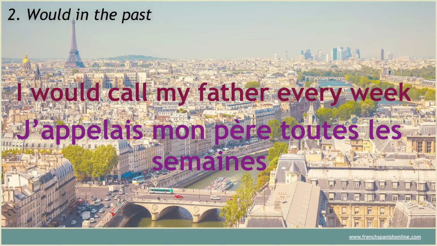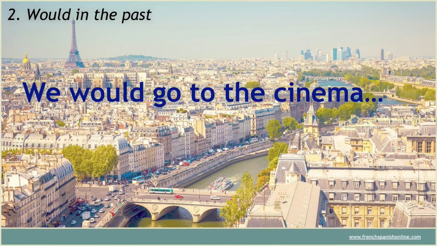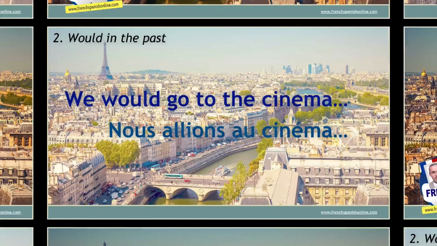Okay? I used to call my father every week. J'appelais mon père toutes les semaines. Another example, we would go to the cinema every month, for example. Nous allions au cinéma. So here we've got the imperfect form of the verb to go.